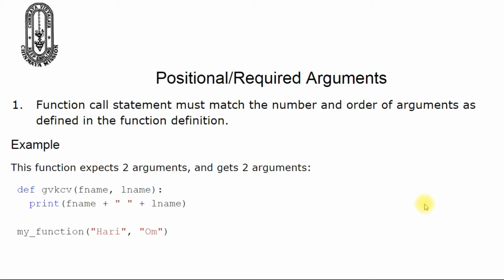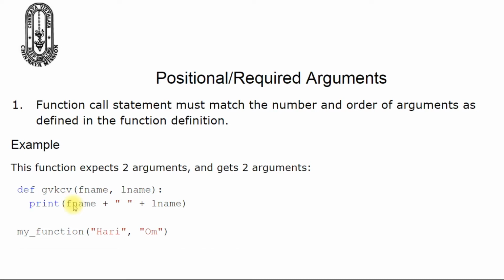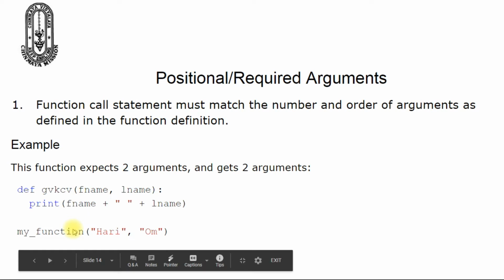The function call statement must match the number and order of the arguments as defined in the function definition. So here you need to match the number of arguments with the number of parameters required. Let us understand this concept with the given example. Here in the example you can see we have defined a function and we have one statement under that function, and a function call was made.